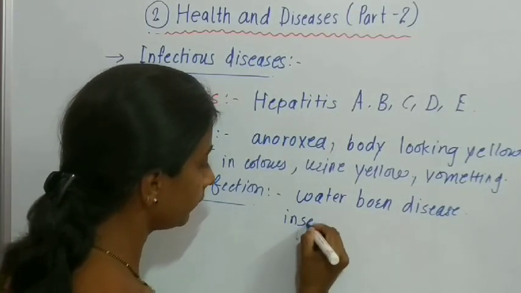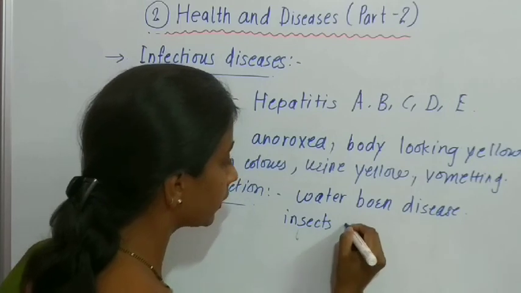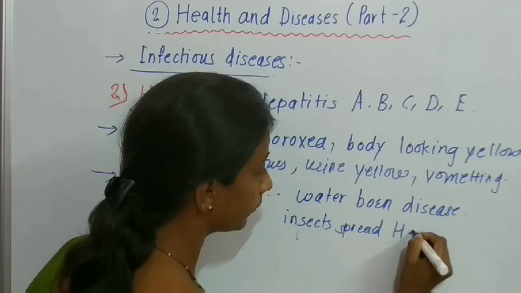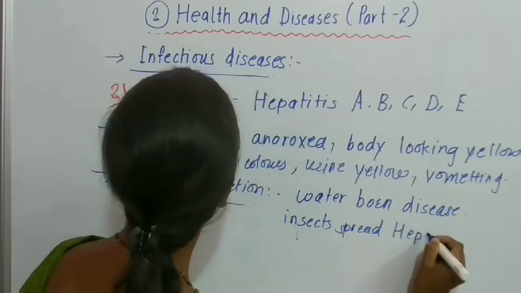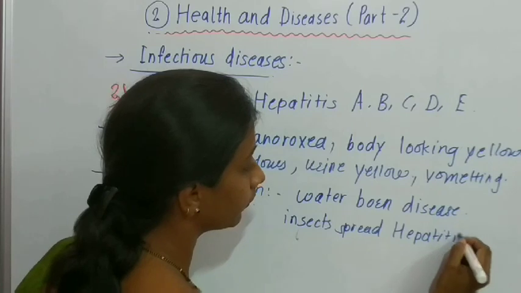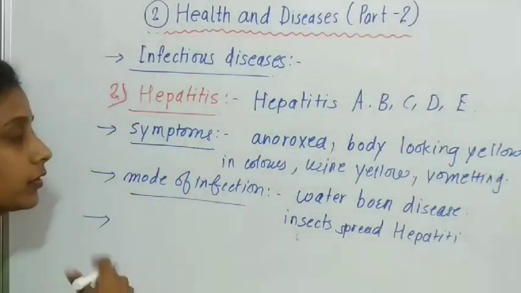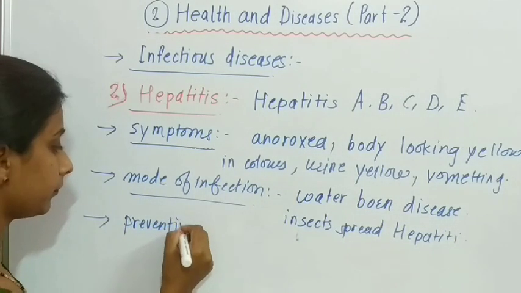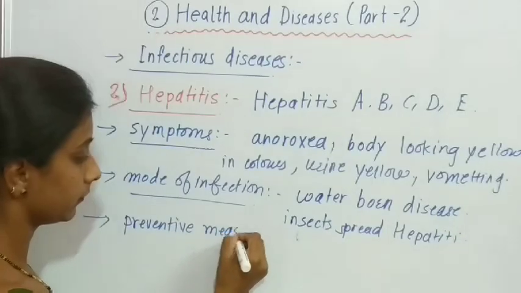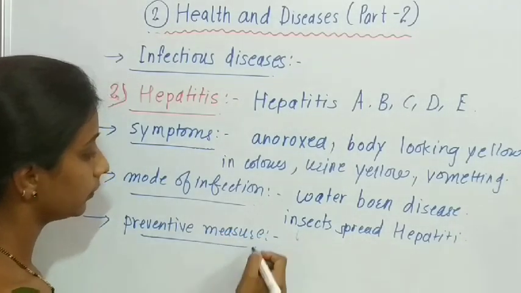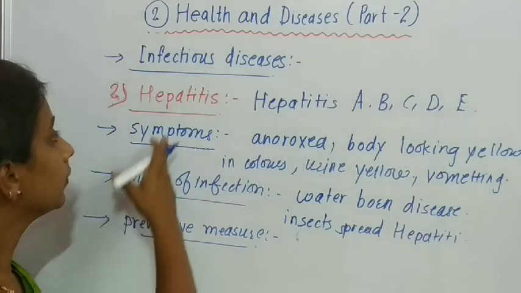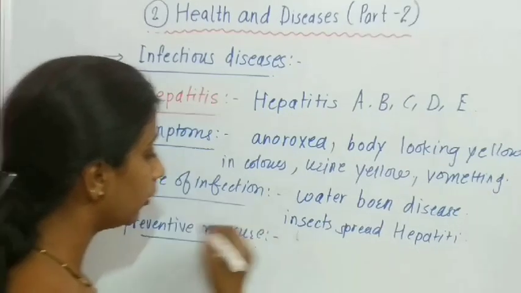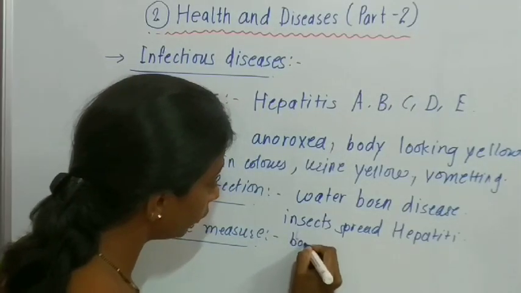Or some insects like house flies are responsible for spreading hepatitis. So these are some modes of infection of that disease. Now what are the preventive measures? Hepatitis or jaundice is prevented by using boiled drinking water.